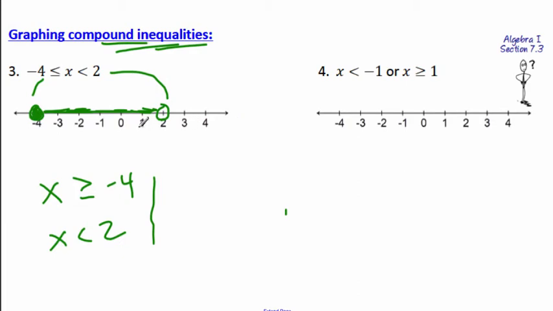All right, now what happens if it's not in the middle? Well, then they have to use an "or." Not like a boat oar, but this "or." So x is less than negative 1. That would be an open circle. And x is greater than or equal to 1. So you've got to close that, fill that circle in, and we go greater than. Okay, that's a review. If you need more help, algebra 7-3 will go through it all.